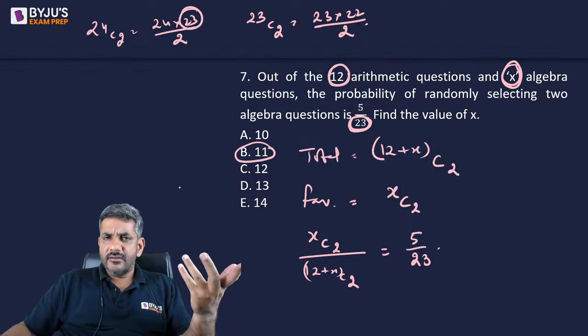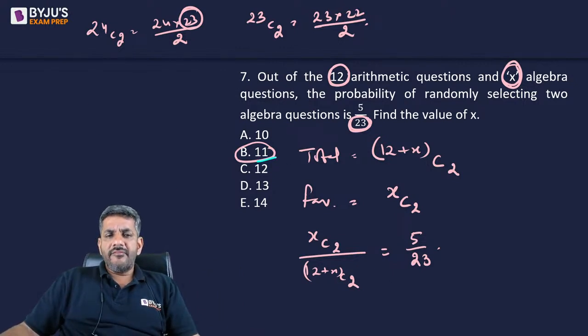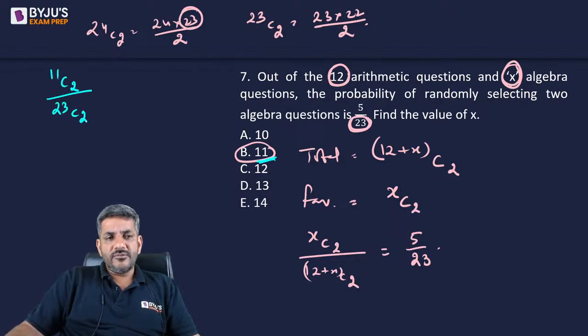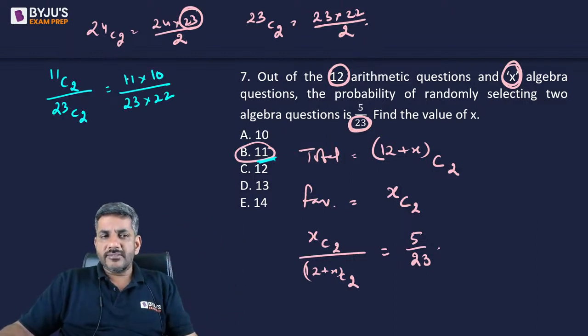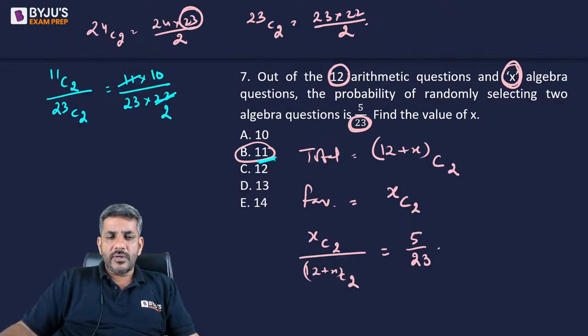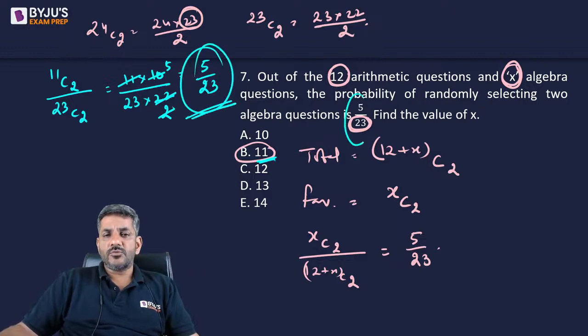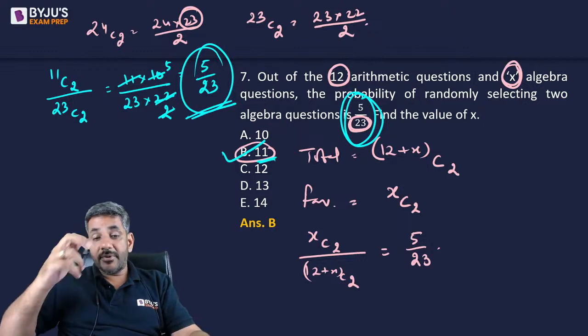Let's try with 11. If value of X is 11, then I will have 11C2 divided by 23C2. What is 11C2? 11 into 10 by 2. 23C2, 23 into 22 by 2. The divided by 2 would cancel out. 11 2s are 22, 2 5s are 10, and yes, it exactly gives you 5 by 23, which is what the question is asking you. Therefore, I can say option B is the right answer.